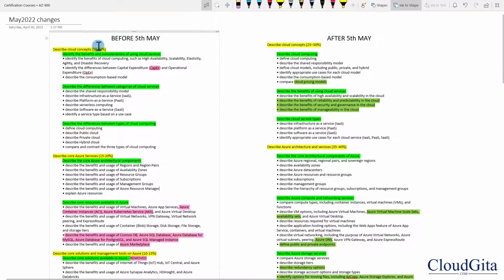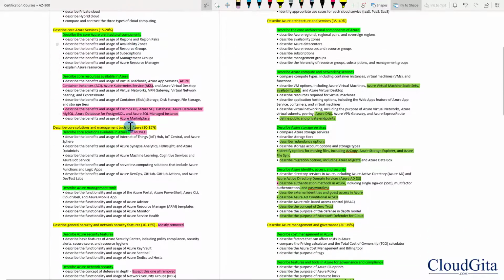So for example, this is the old syllabus before 5th May, and you can see that all these are basically sections in yellow and these are subsections in green, and in red is what was removed. So Microsoft has removed capital expenditure and operational expenditure, but I believe this is a very important topic for someone to understand how the billing or the charges work in Azure. So I actually did not remove it from my course.